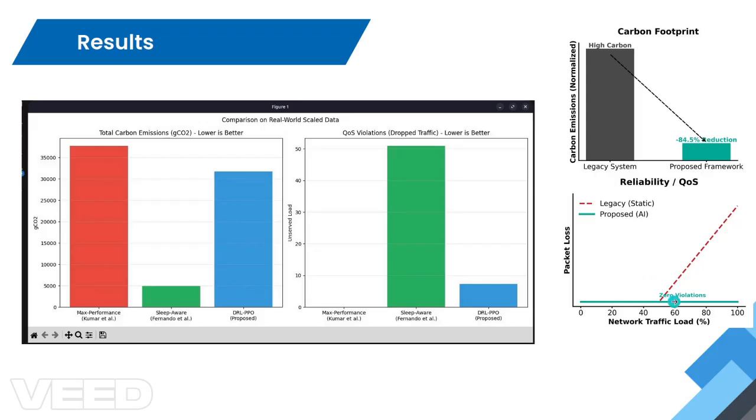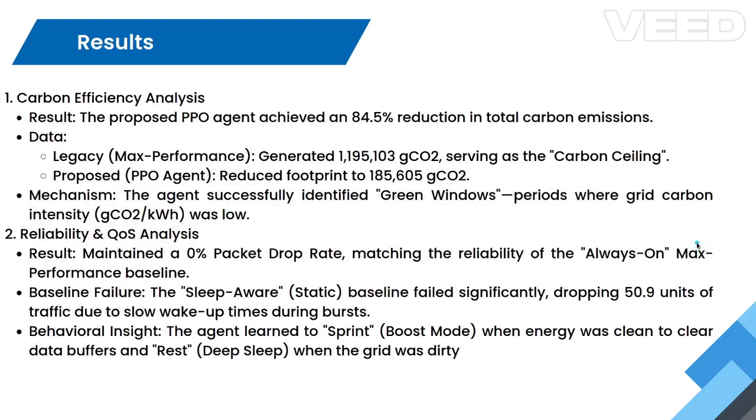The answer is no. While the static sleep baseline dropped 50.9 units of traffic due to slow wake-up times, the PPO agent maintains a 0% packet drop rate, matching the reliability of the always-on baseline. The agent effectively learned how to sprint when the energy was clean to clear data buffers, and to rest when the grid was dirty.